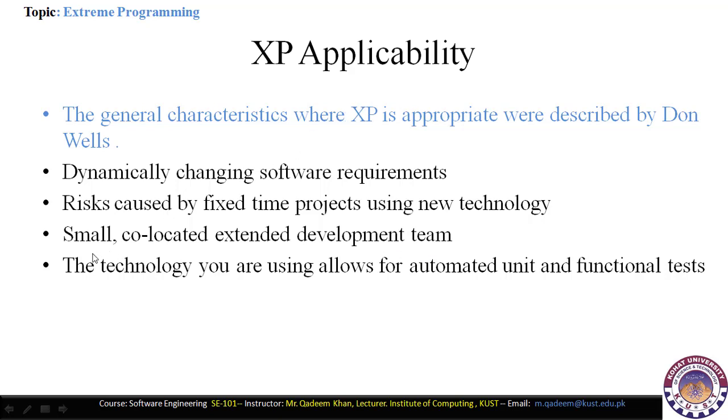Basically the XP model is required for small co-located development teams. The small teams use pair programming to develop the software, and co-located means that different programmer pairs are located in the same place. So that's why the XP model is suitable here.